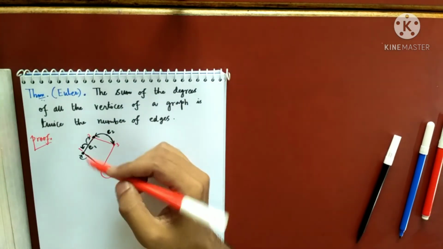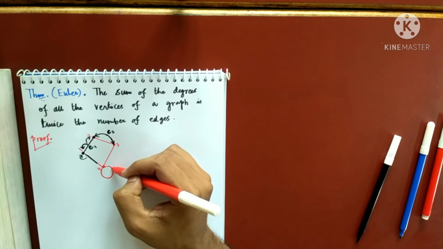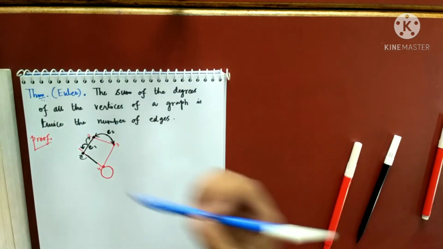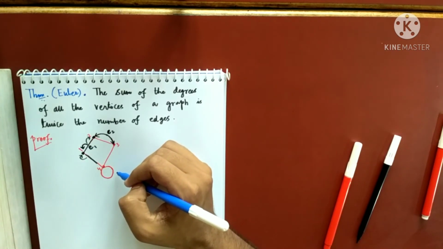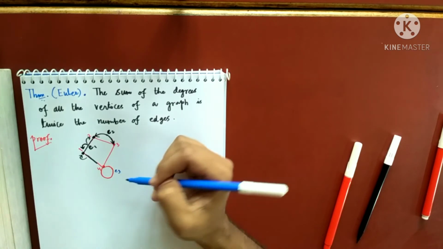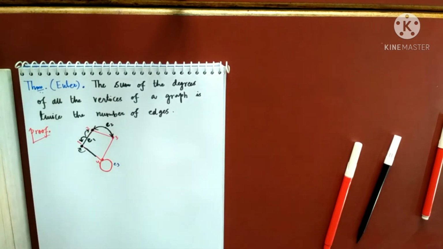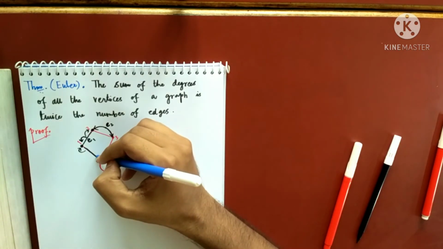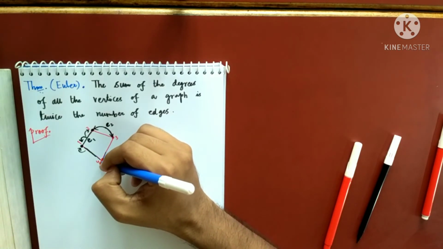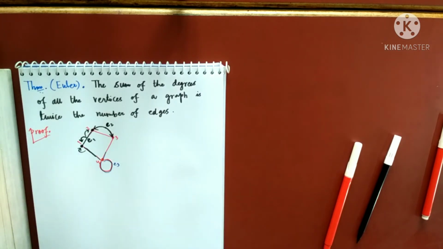And what if that is a loop? If my edge is a loop, then also it contributes twice. Suppose this is the edge E3. Why will it contribute twice? Just by the convention that we made: every loop contributes twice to the degree of the vertex. So 1 due to this edge, 1 due to this edge, but 2 due to this edge. So every edge also contributes 2 to the degree. Did you get my point? Yes, sir.